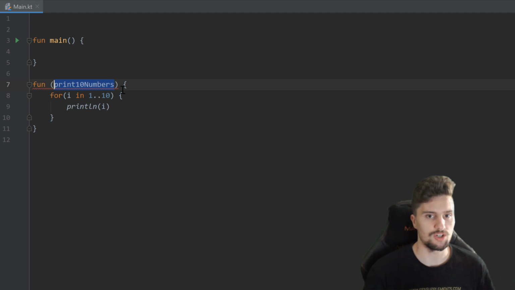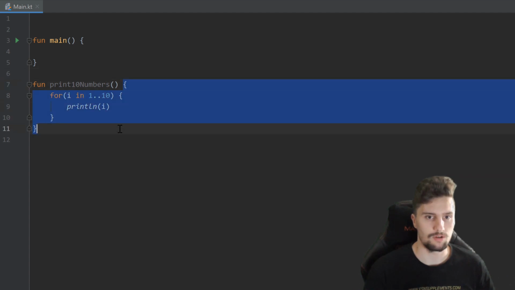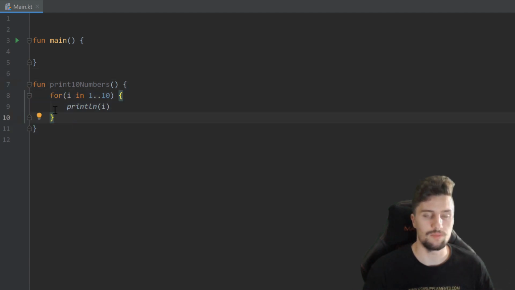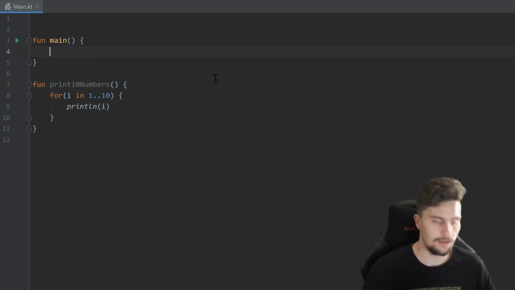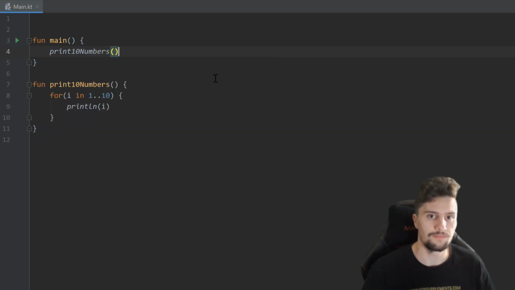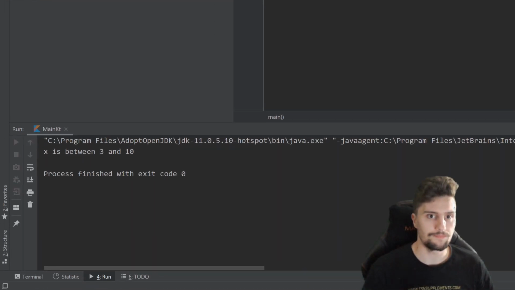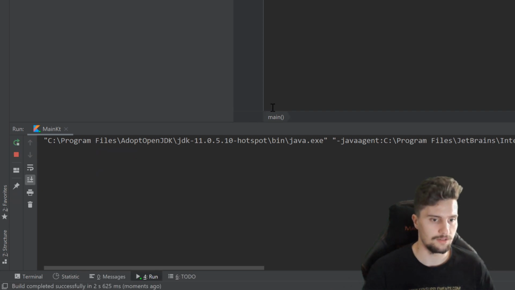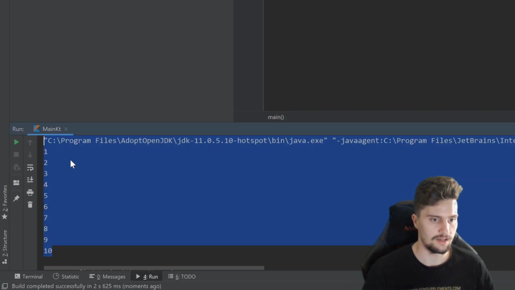Parentheses, why we actually have to do these, I will explain soon. And in this block of code here, we just put the code that should be executed when we call that function. And we can actually call that in our main function, so that is still the entry point of our program, by writing printTenNumbers. And if we now run our program, then you will see that it will actually print 10 numbers.